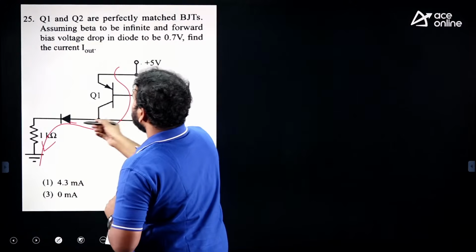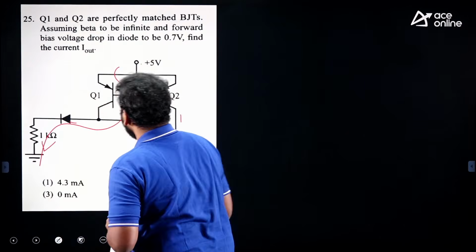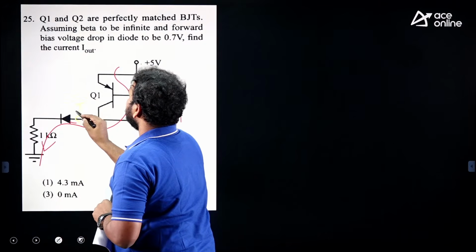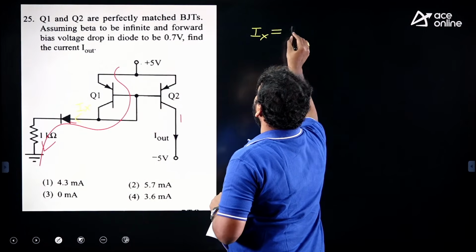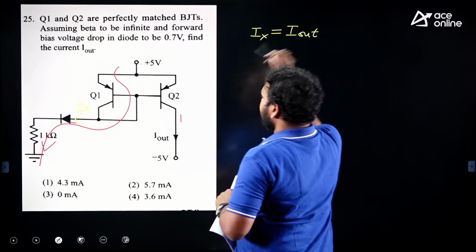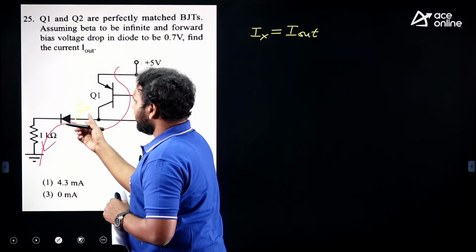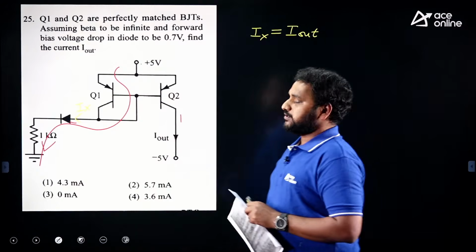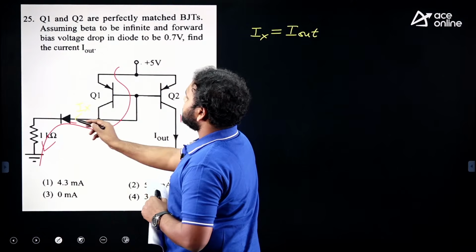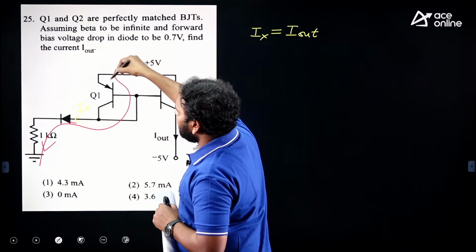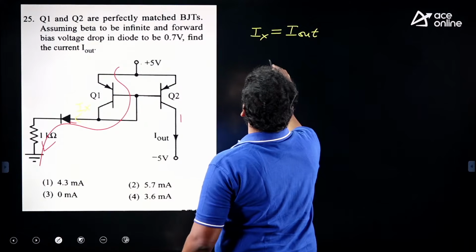Sir, what can be the current through this? Very simple. Base and collector are short circuited, so I am assuming this as Ix. Here Ix is nothing but I out, as per the mirror image property. Whatever current we find through this branch, that current is reflected at I out. See this 0.7 volts is a drop across the diode, and in the transistor, anode to cathode, again there is a 0.7 volts drop across the junction. Then what is this current?